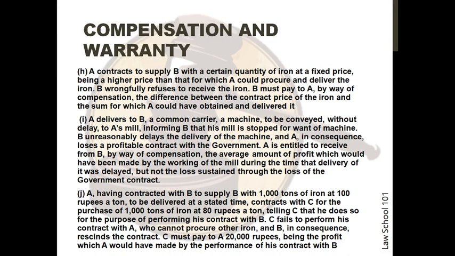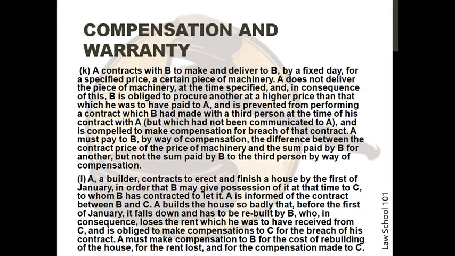contract with B. The 11th situation is A contracts with B to make and deliver to B by a fixed day for a specified price a certain piece of machinery.